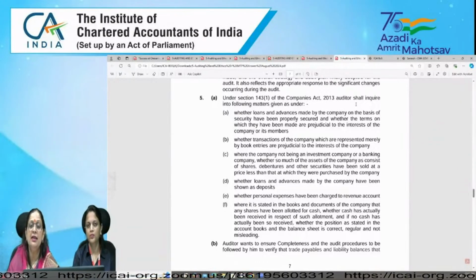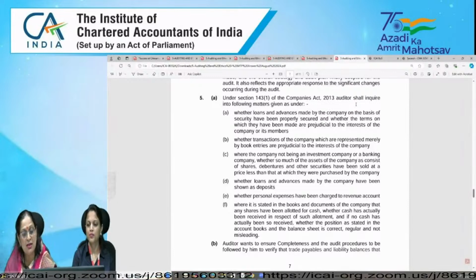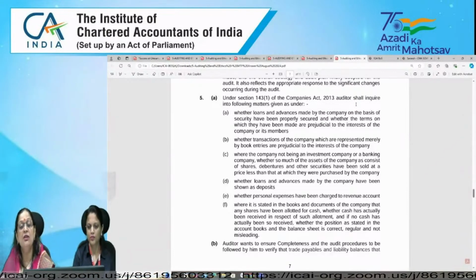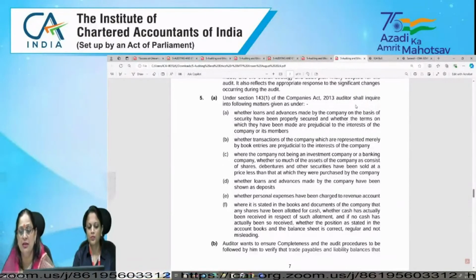And second, the terms on which the loan or advance is being given, whether they are in the interest of the company or members. They need to inquire whether it is prejudicial or not prejudicial to the interest of the company or its members.